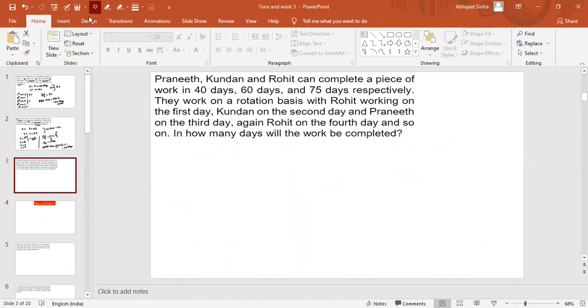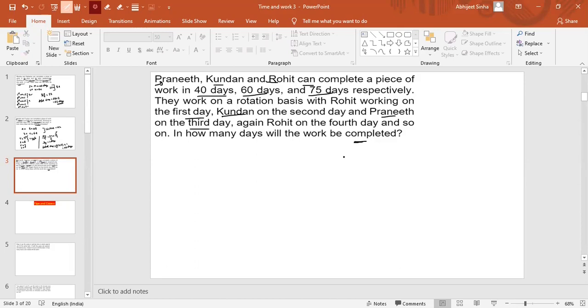Here there are 3 persons, right? As you can see, there is Pranit, Kundan, and Rohit that can complete a piece of work in 40 days, 60 days, and 75 days, respectively. They work on a rotation basis, with Rohit working on the first day. See, first Rohit will work, then Kundan on the second day, and then Pranit on the third day. Again, Rohit on the fourth day, and so on till the work gets completed. So, in how many days the work will be completed? That we need to answer.